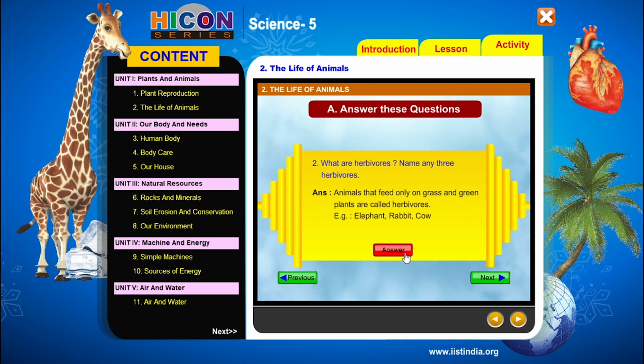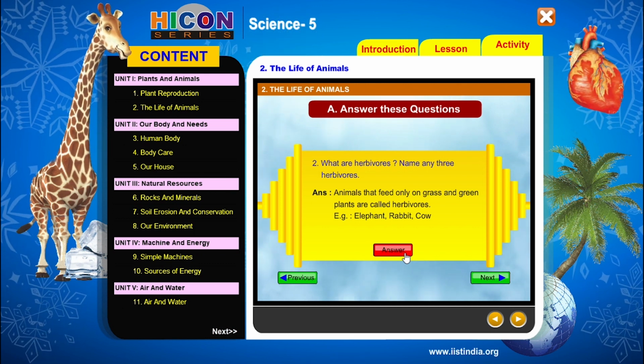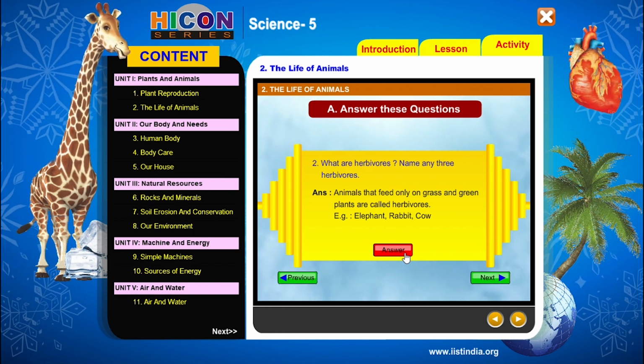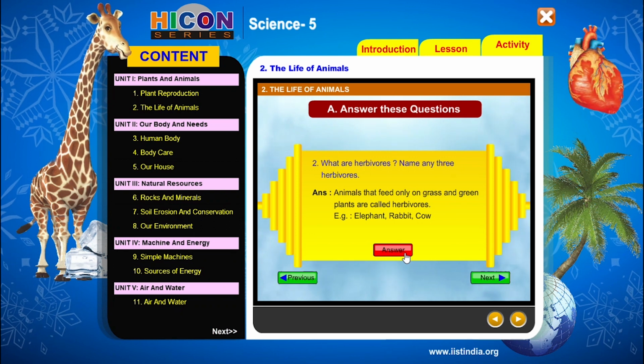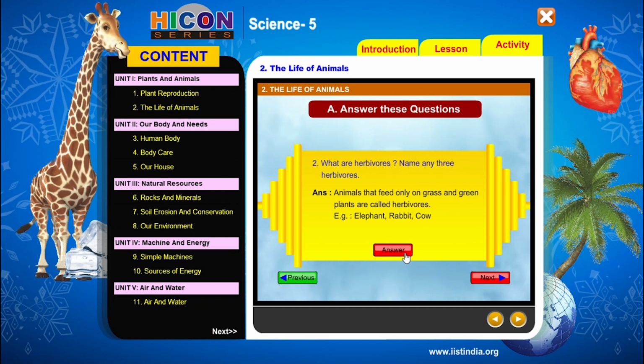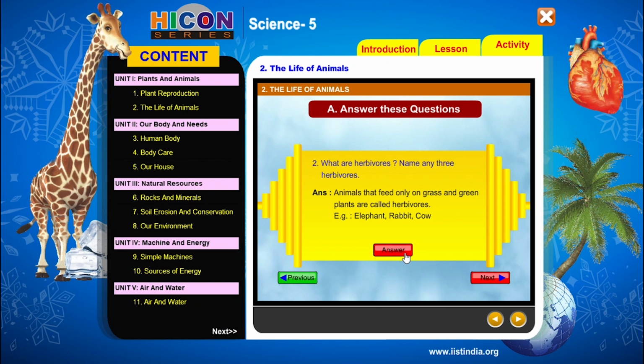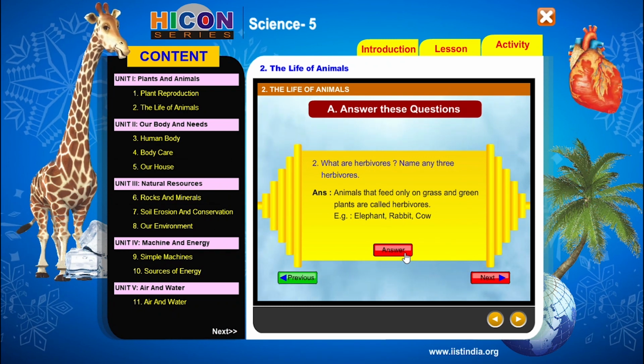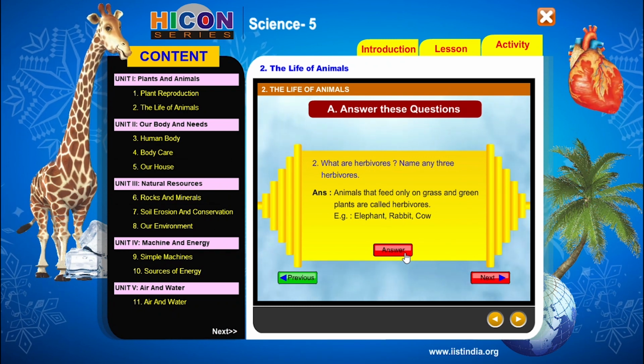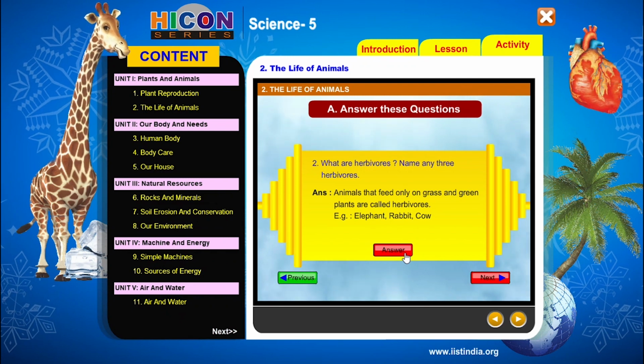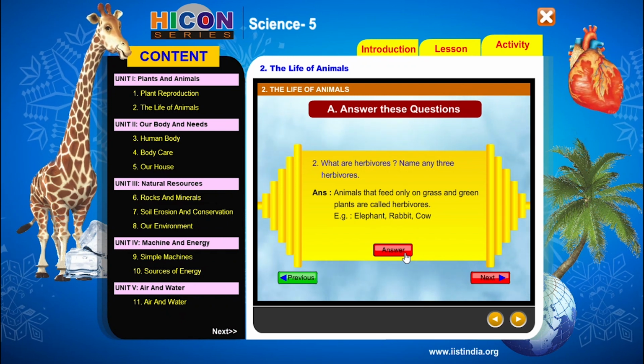The animals that feed only on grass and green plants are called herbivores. So children, the answer is the animals that feed only on grass and green plants are called herbivores. These animals eat only grass and plants, and they do not eat flesh like carnivores.